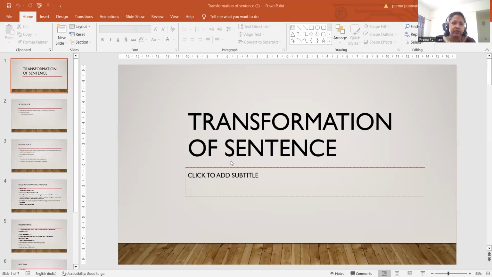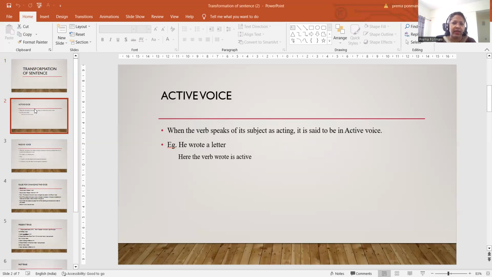Okay, so first of all, what is active voice? When you see this phrase active voice, it conveys that something is active. Here, the verb speaks of its subject as acting. It is said to be in active voice.